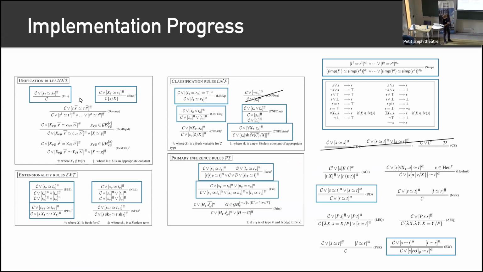You can also see which of the rules we are already handling. Those are the ones that have this fancy frame. And some are crossed out because they just do stuff like deleting clauses from the search space, so we're never going to encounter them in our proof certificates and don't need to count them. But yeah, we have stuff like paramodulation in our primary inference rules.